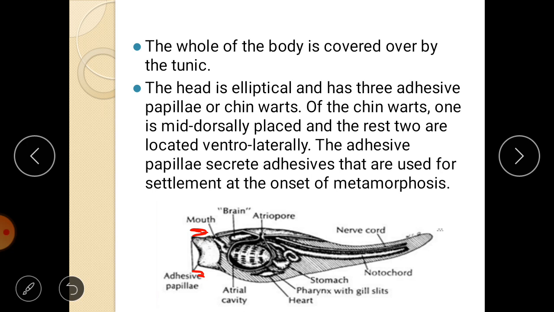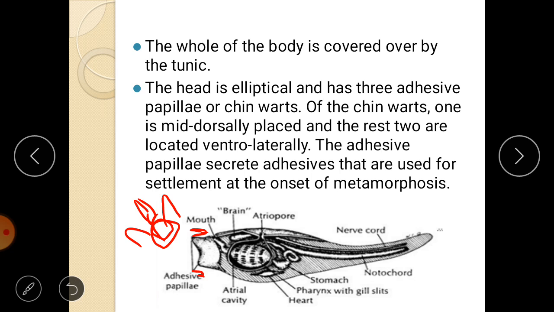So if you see it in the aerial view or upper surface, it will look like this. So these are present in the lower region, and this one is present in the upper region. Okay, so if this is a mouth, two papillae here and one in the upper part.